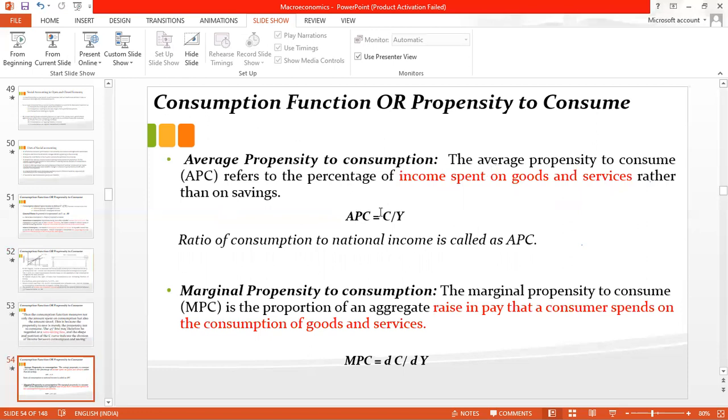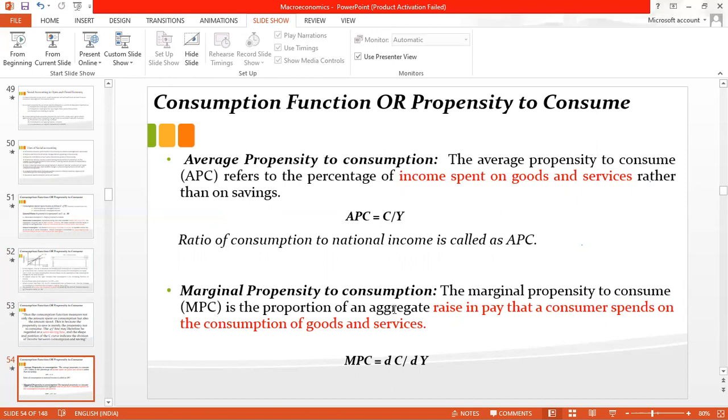The average propensity to consume refers to the percentage of income spent on goods and services rather than on saving. The formula is APC equals C over Y, where C is consumption and Y is your income. The ratio of consumption to the national income is called the average propensity to consume. Here consumption is national consumption, okay, and Y is national income.